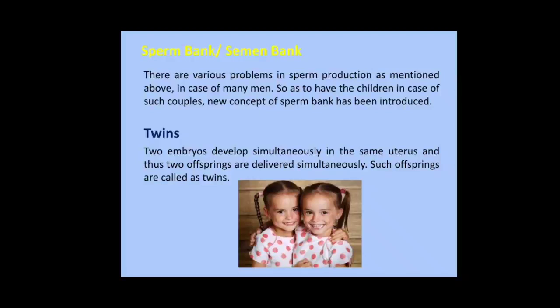Dizygotic twins. Occasionally two oocytes are released from the ovary of a woman and both oocytes are fertilized by two separate sperms and thus two zygotes are formed. Two embryos are formed from those two zygotes and both those embryos are separately implanted in the uterus and thus dizygotic twins are delivered after complete development. Twins are genetically different and may be of the same or different gender.